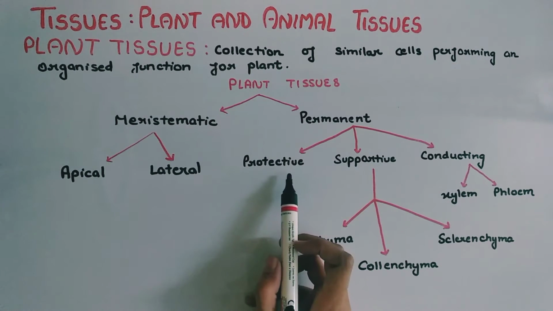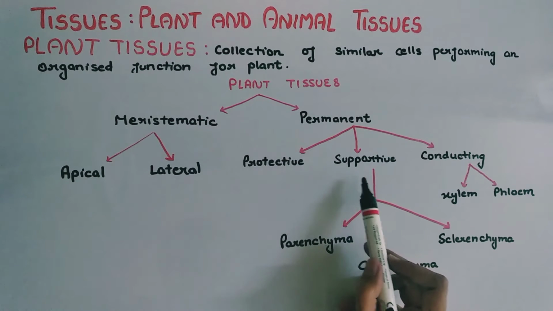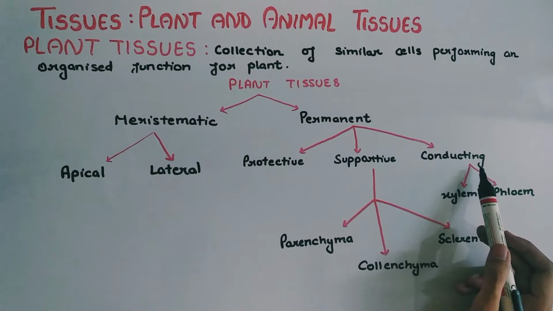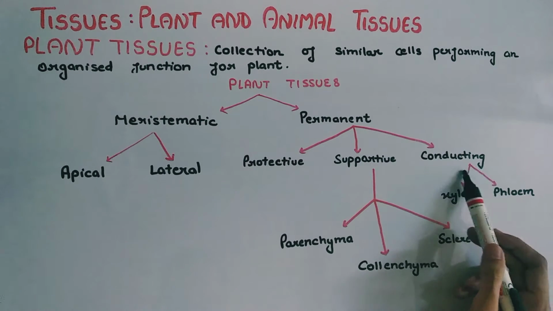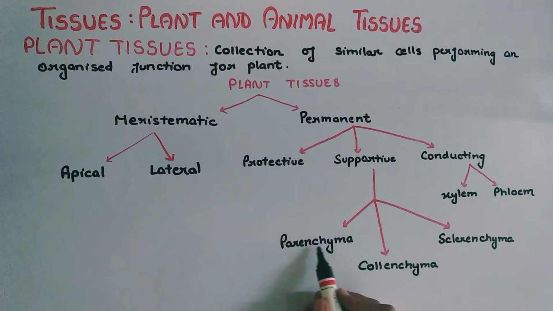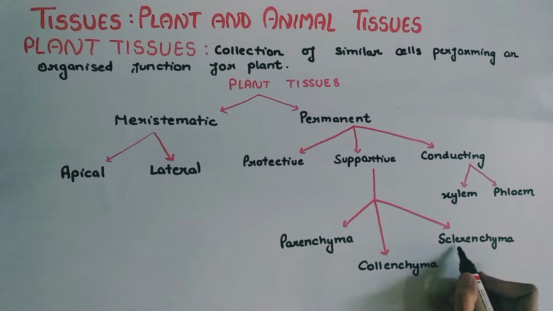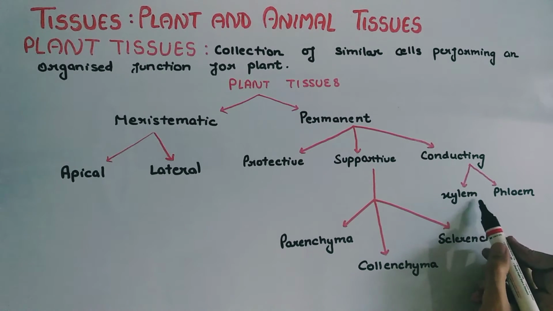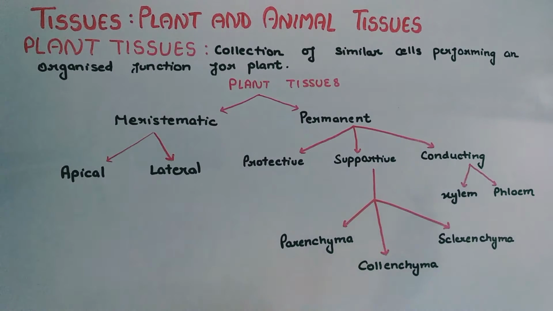Protective means the tissues that will protect the plant. Supportive tissue will perform the function of support. Conducting tissue will help the plant to conduct water and food. Further, supportive tissue is classified into three types: parenchyma, collenchyma and sclerenchyma. Conducting tissue is further of two types: xylem and phloem. So this is the definition of plant tissues, a collection of similar cells performing an organized function for the plant, and the broad classification of plant tissues.